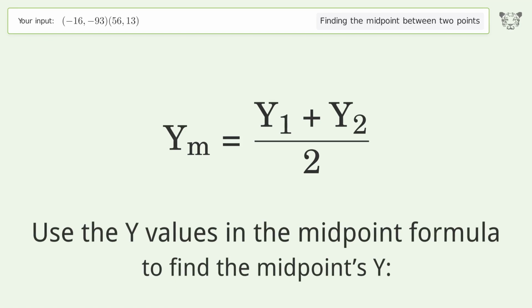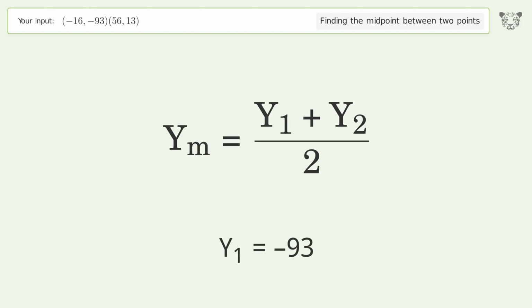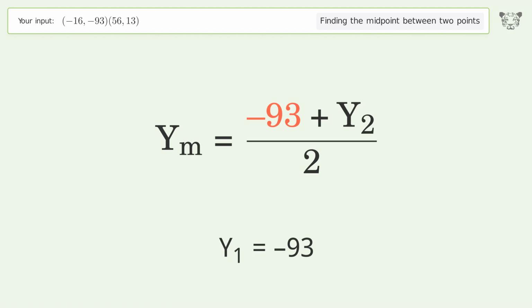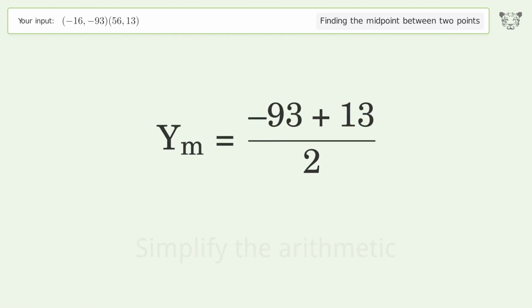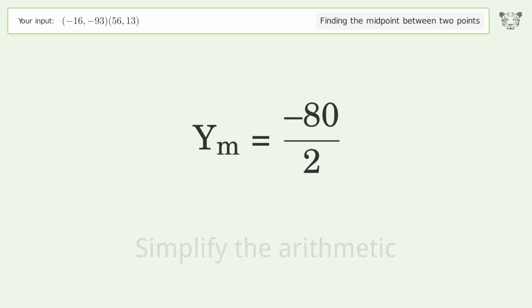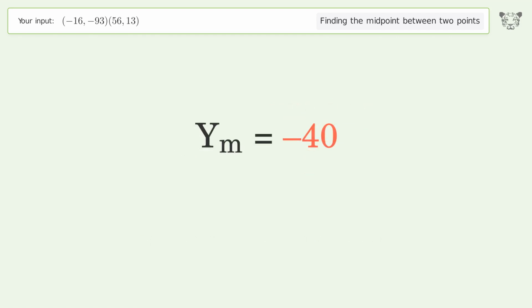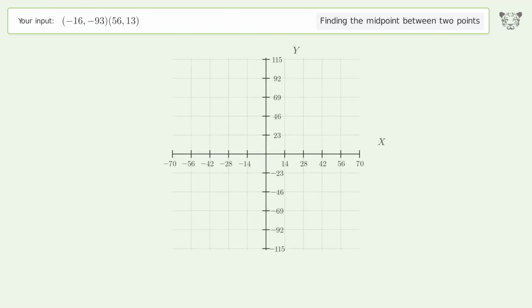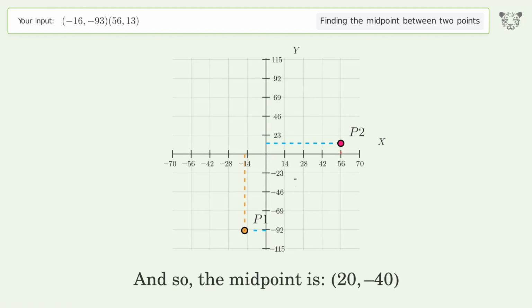Use the y values in the midpoint formula to find the midpoint's y. y1 equals -93. y2 equals 13. Simplify the arithmetic. And so, the midpoint is 20, -40.